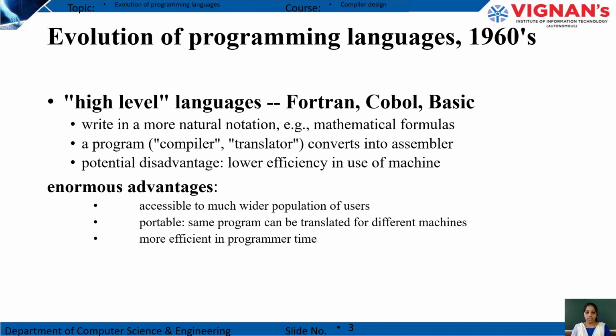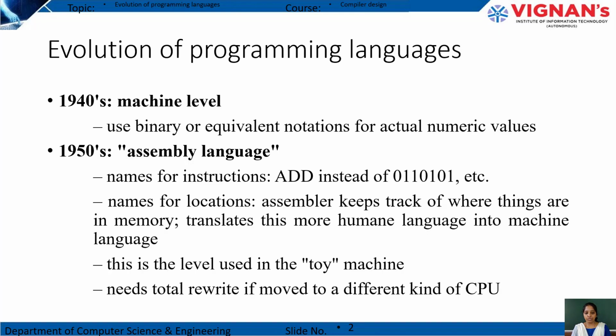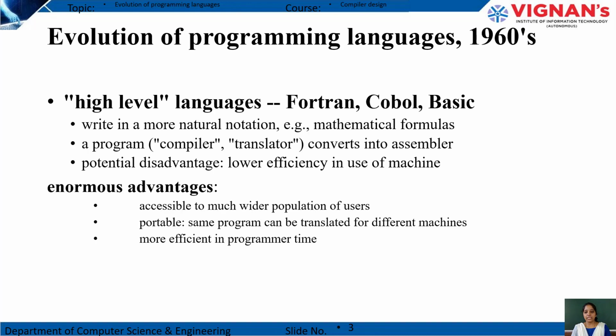But what are the advantages of these high level programming languages? They are accessible to a much wider population of users, and these languages are portable. Portable means the same program can be translated for different machines. In the previous assembly language, I told you one point, that it needs a total rewrite to move to a different kind of CPU, so the same program will not work on a different kind of CPU. Again, you need to rewrite. But coming to the high level language, the same program can be translated for different machines, and it is also more efficient in programmer time.